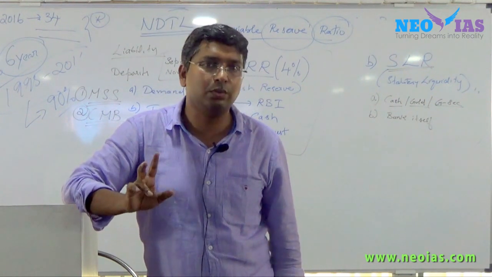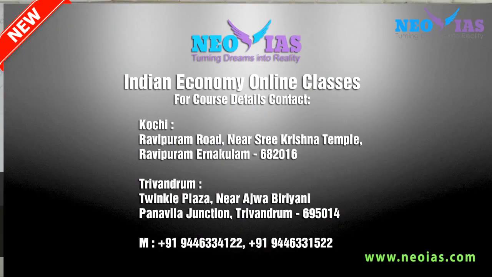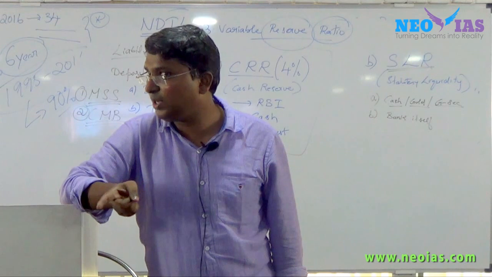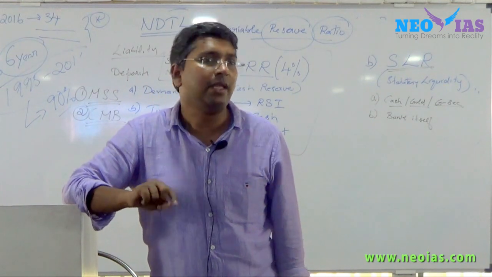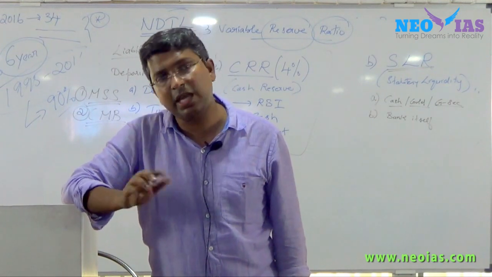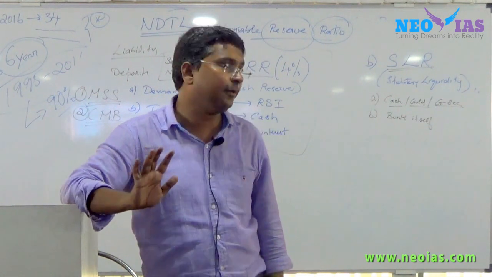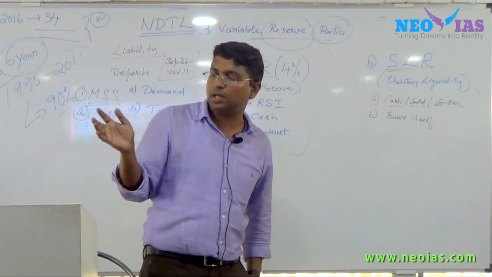What you need to know is the difference between them. Both are variable reserve ratios, both can be varied only by the Reserve Bank of India. The difference is that in one it has to be kept with the RBI in cash form, and in the other it can be kept in any form but with the bank itself. Just have this idea. And an SLR question has also been asked in 2000.